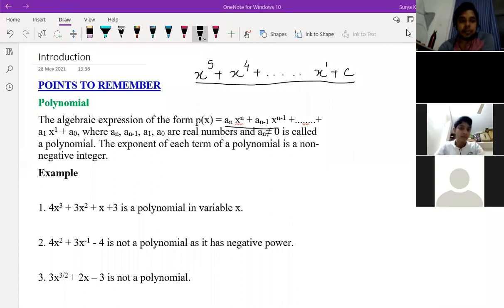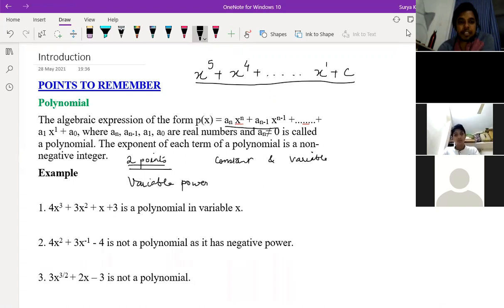So only 2 points you should remember, children. If you have a polynomial, you have two things, constant and variable. Constant and variable. Okay. So the variable powers, or you can say exponents, should not be what?